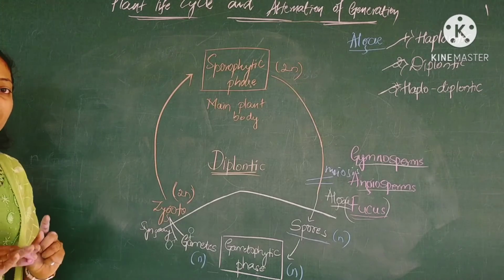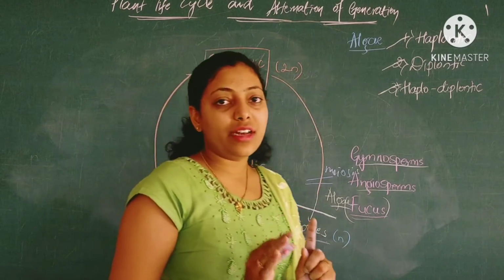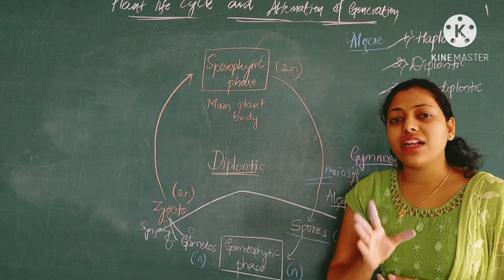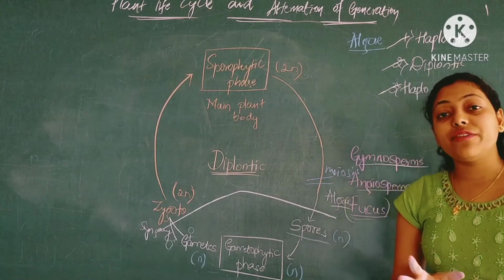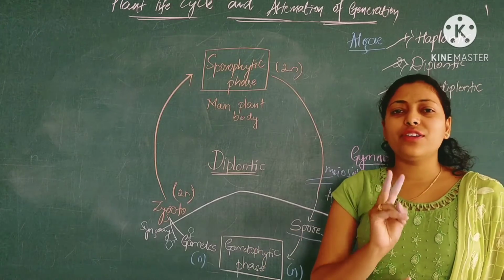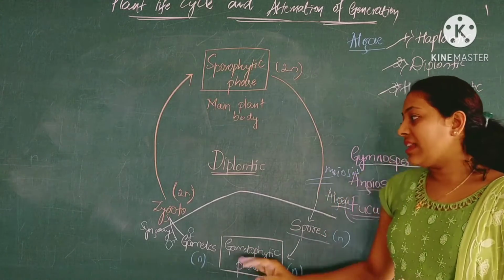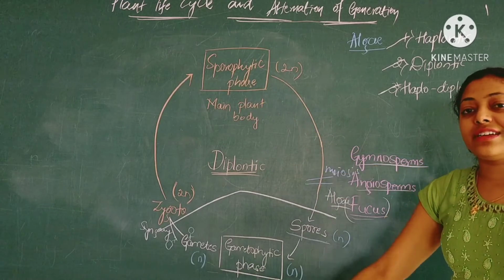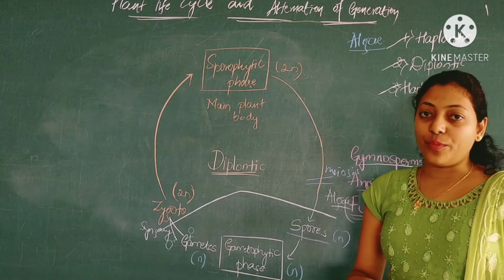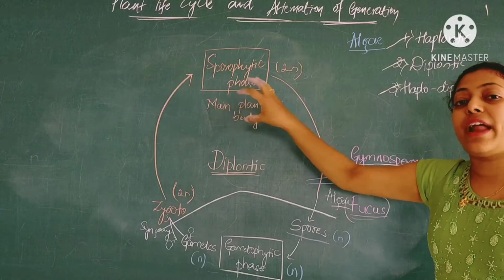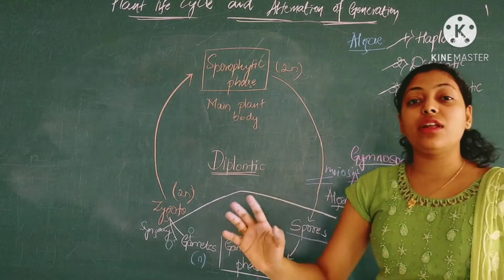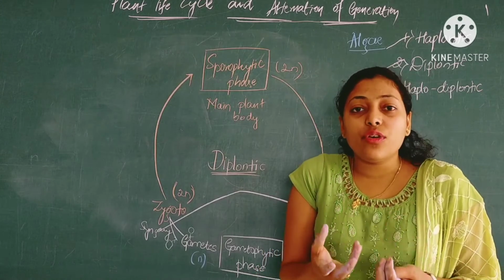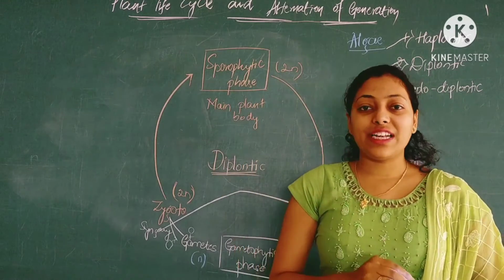So here we see only one particular difference, that is the gametophytic phase is short-lived over here. Short-lived in the sense it consists of either 1 or 2 cell stages, and it is dependent on the sporophyte plant body for nourishment and nutrition to grow. The main plant body, the multicellular photosynthetic plant body which synthesizes its own food, is called the sporophytic phase.